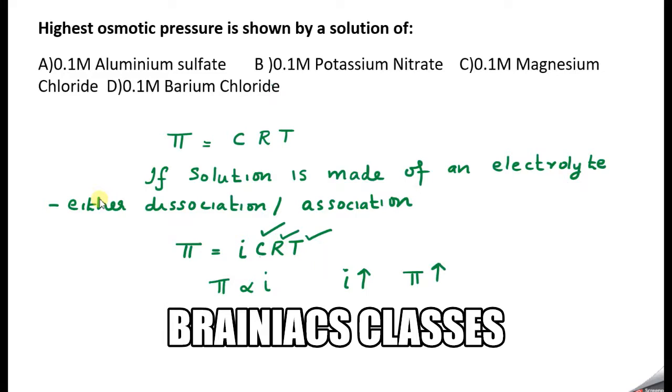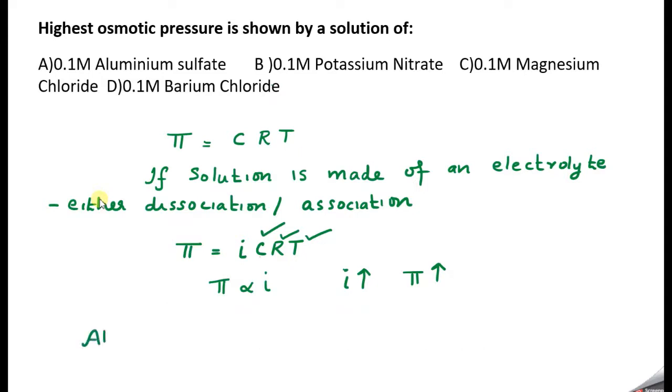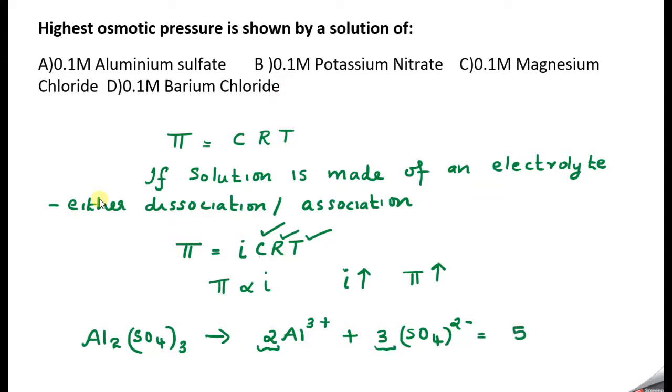Now how do we calculate the i value? We need to take the particular solute, for example aluminum sulfate, Al2(SO4)3. This ionic compound on dissociation becomes 2Al3+ plus 3SO4 2-. How many ions are produced? Here 2 and here 3, so the total number of ions after dissociation is 5. So the i value is 5, assuming 100% ionization.